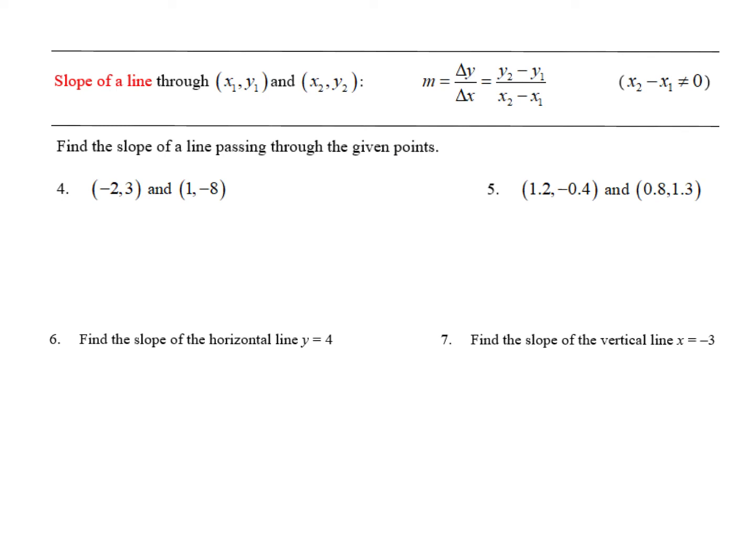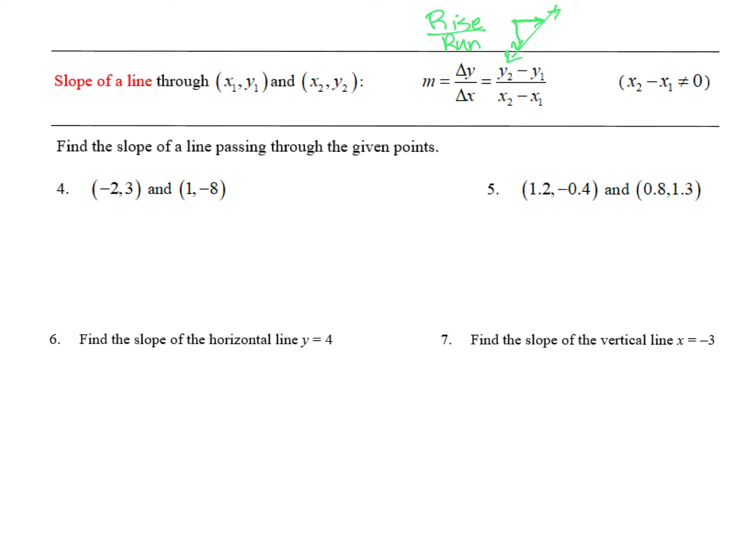One aspect of lines that we have to look at is called the slope of a line. Also known as rate of change, it is the rate of change of y compared to the rate of change of x. You'll see this formula. Given 2 points, it's the change in y over change in x. What we do is we subtract the y values, we subtract the x values, and that becomes my slope. You'll sometimes hear this referred to as rise over run on a graph, because my change in y is my vertical change and my change in x is my horizontal change, and then that creates my line.